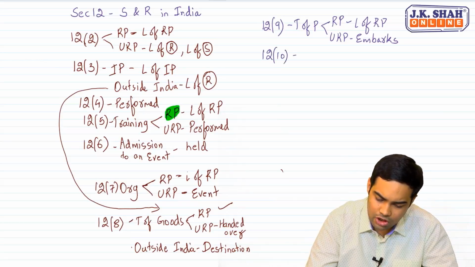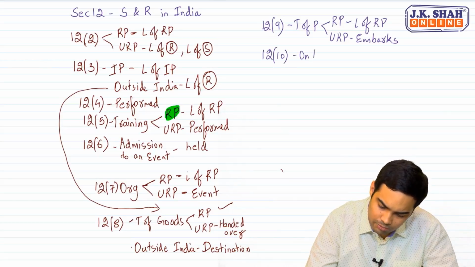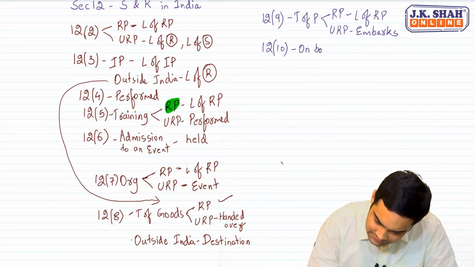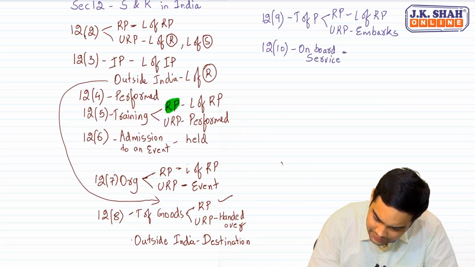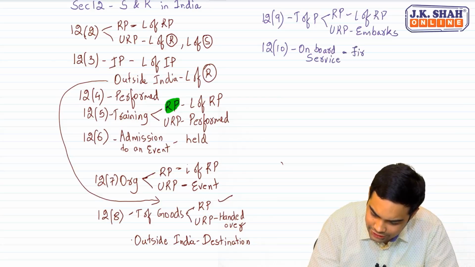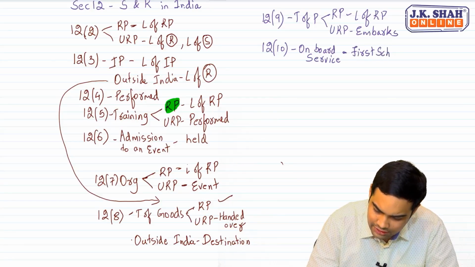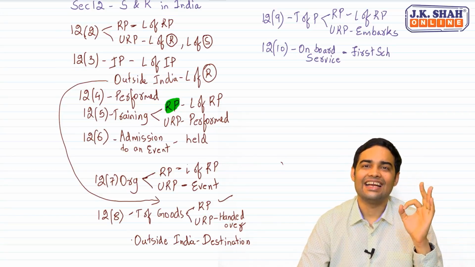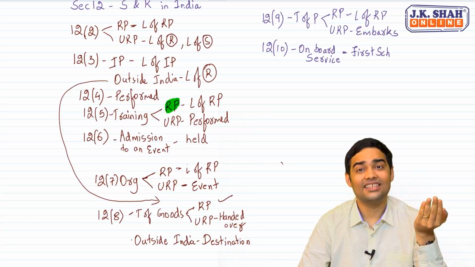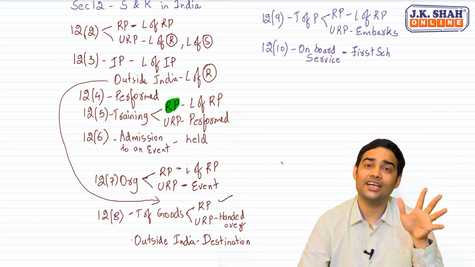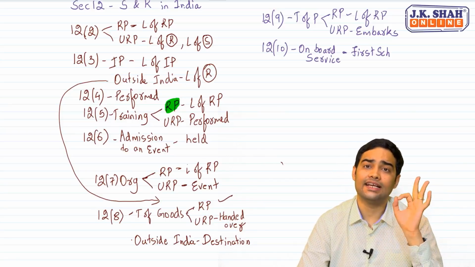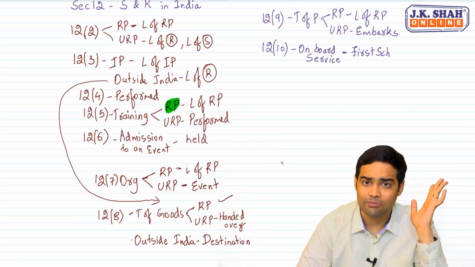12.10 is simple. 12.10 deals with on-board services. See, for on-board services, what would be the place of supply? The place of supply will be first scheduled departure point. Remember very carefully, it does not have registered, unregistered. That means here the government does not intend to give credit in all cases, and that's why they have kept the consumption as first scheduled departure point.